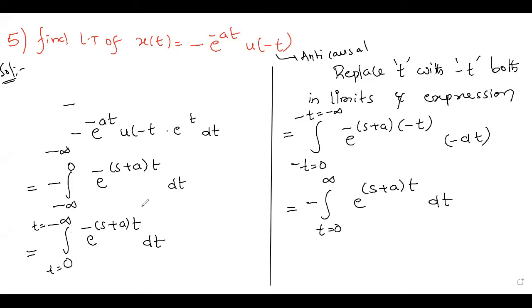Clear? First of all, understand that point. After that, wherever t is there, replace with minus t. Minus t equal to 0, t with minus t. Minus t equal to minus infinity. And here also t with minus t. dt will also be changed to minus dt. Now I want limits for only the t variable. T equal to minus 0, minus 0 or plus 0, that remains the same. Now what are the limits for t here? Minus minus will get cancelled. T limit will be from 0 to infinity. Here minus dt is there, so I have written this minus outside. Now minus into minus will be changed to plus (s plus a) into t. Now it's clear, I think.